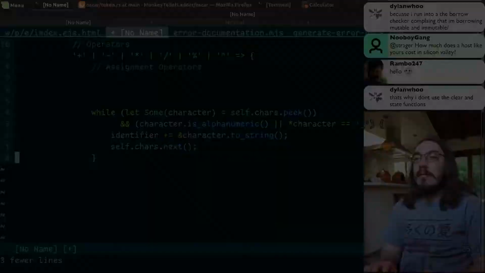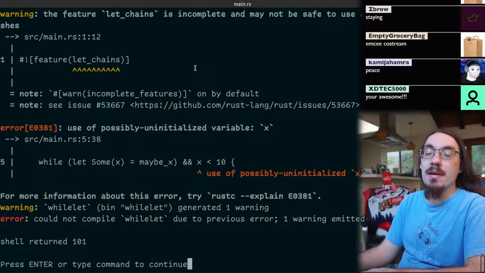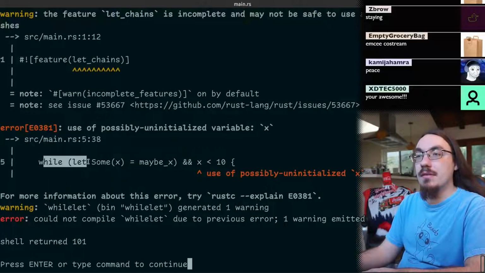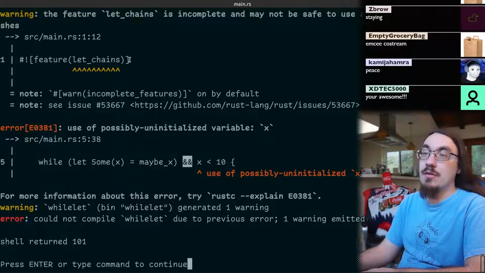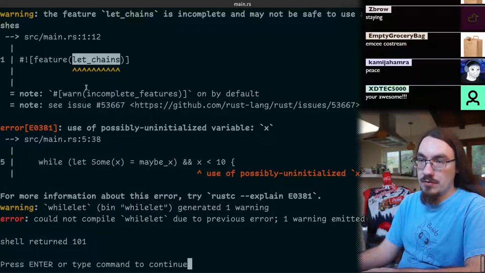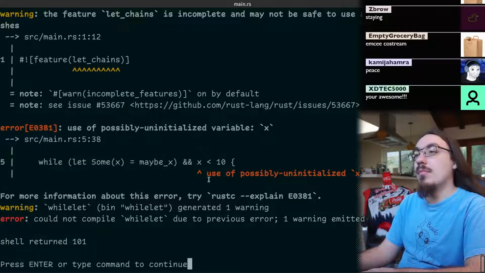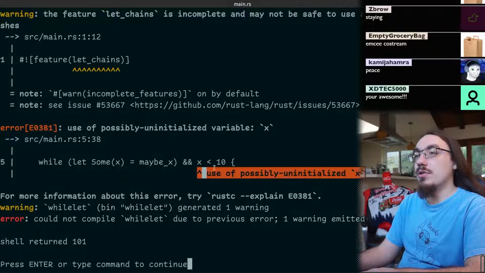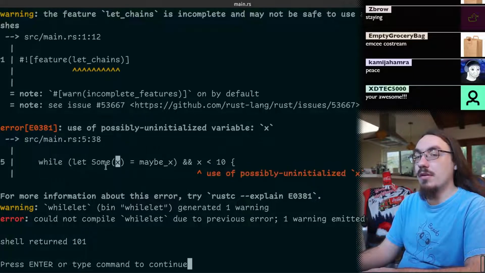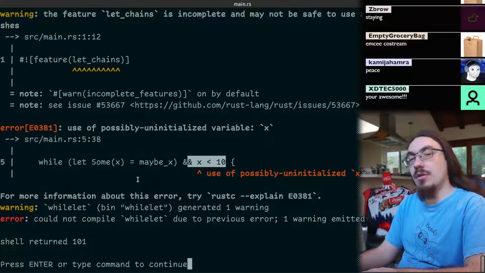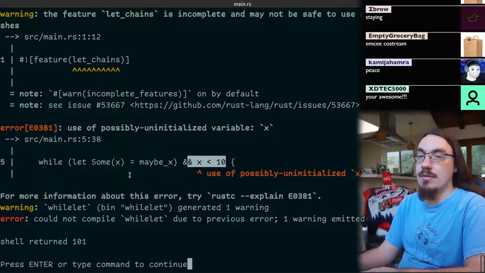There you go. So I checked after the stream, and apparently the while let and feature doesn't really work. First, you need to enable the experimental let chains feature. But once you do that, it accepts the syntax, but it doesn't like you using the variables that you declare in let outside the let. So maybe in the future it'll work. Right now, this tip doesn't work. At least in general. Maybe in your case it'll work.